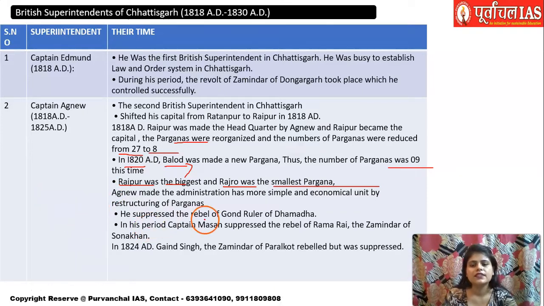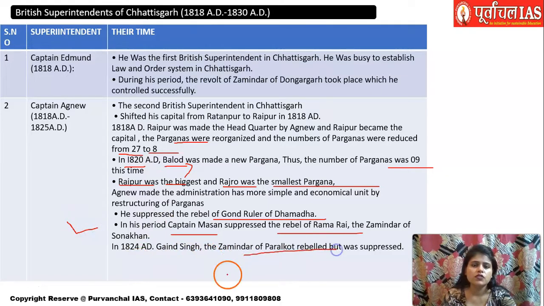He suppressed the revolt of the Gond ruler of Dhamda. From the ruler of Dhamda, there was a revolt that happened, and Captain Agnew suppressed that revolt. And during his period, Captain Messon suppressed the revolt of Ramarai, who was the Zamindar of Sona Khan. The Sona Khan revolt we will also study, and their names again we will see. The Paralkot revolt also took place during the time of Captain Agnew, under the leadership of Gain Singh.